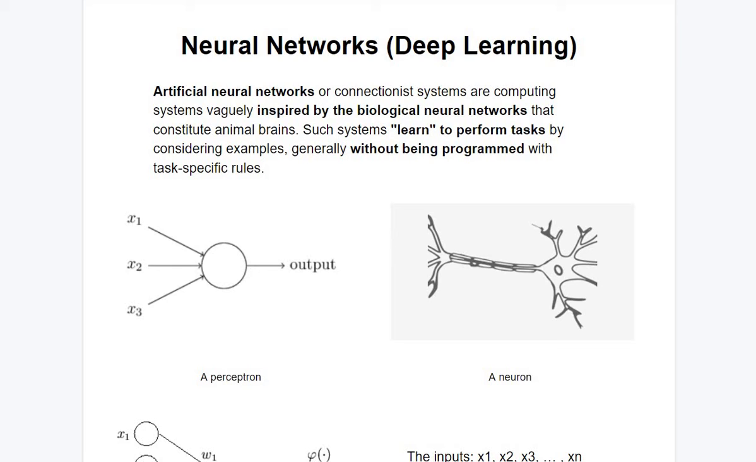You may be wondering, what is deep learning? Well, deep learning is an artificial intelligence function that imitates the workings of the human brain in processing data and creating patterns for use in decision making.